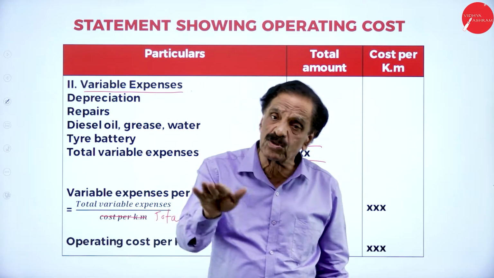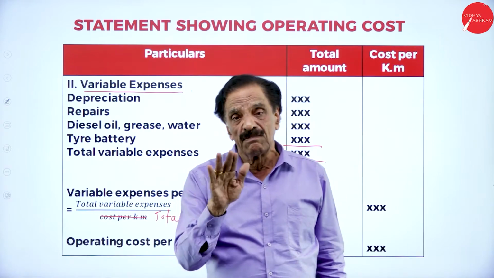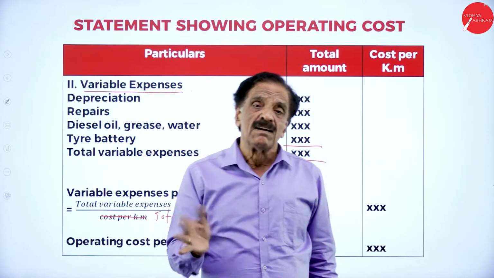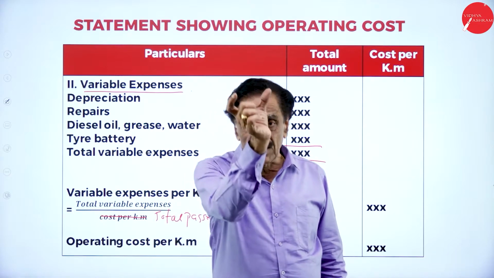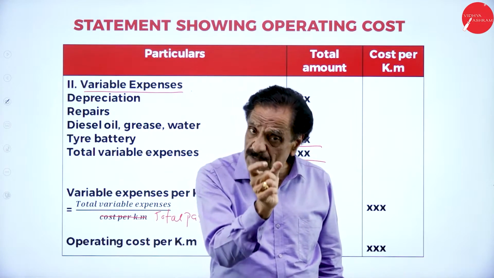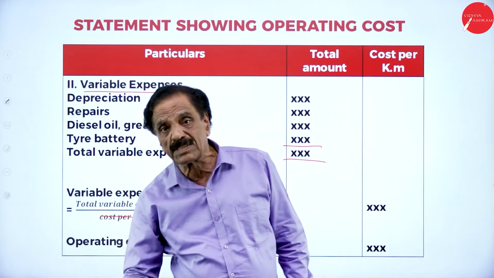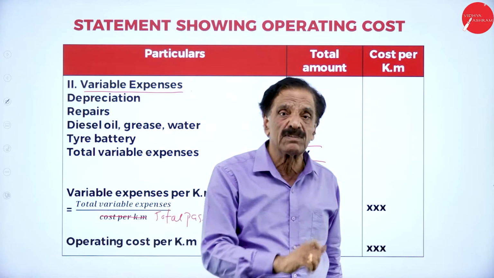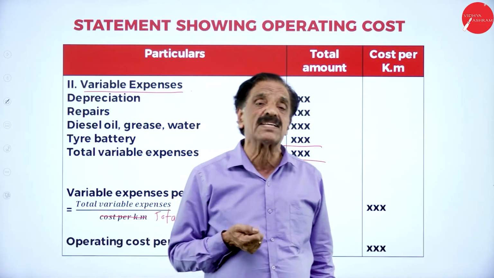Fixed expense is also called standing charges, variable expense also called running expense we say. Then we have to calculate which are the fixed expenses are, which are the variable. Fixed expenses remain constant, whereas the variable expense goes on changing from one service to another service.